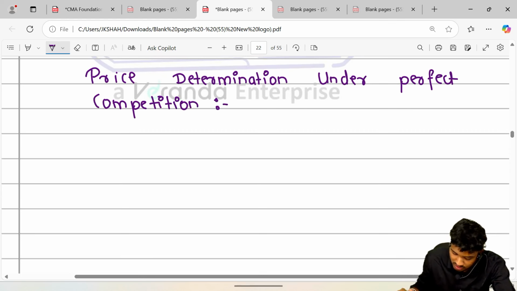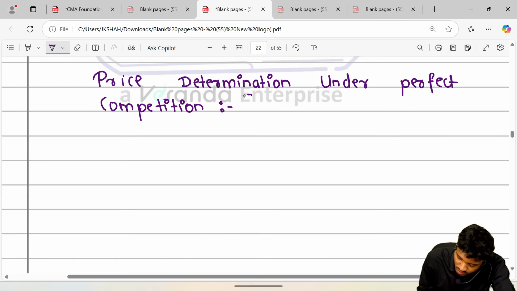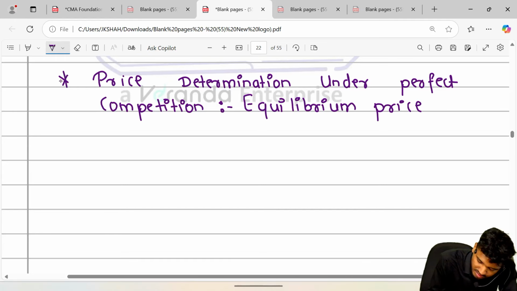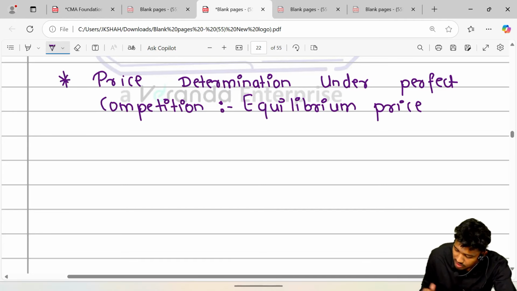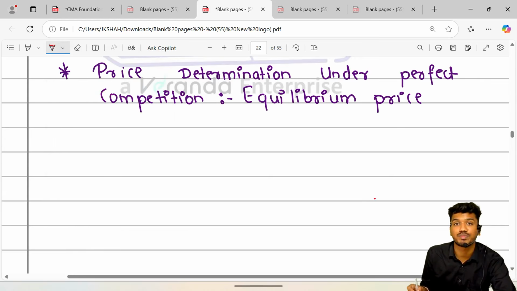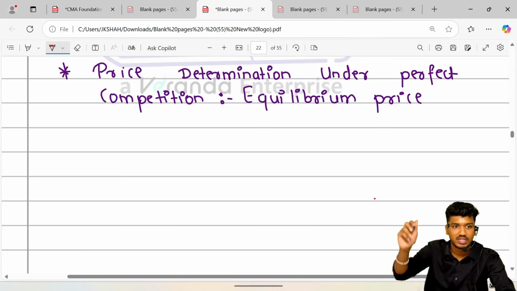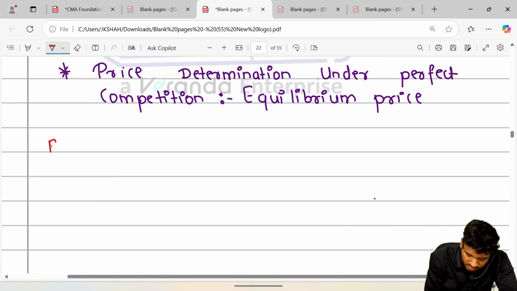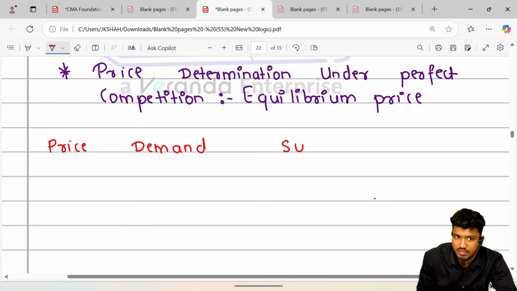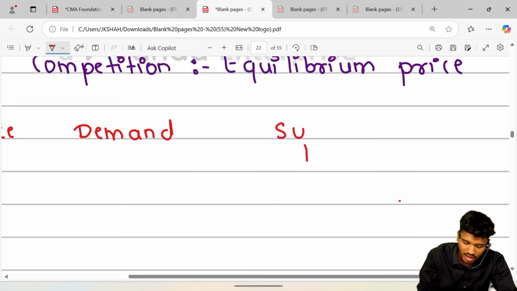I'll show you what is price determination under perfect competition, also called equilibrium price. Let us understand how it is determined. It was the same concept you studied in 12th also, but let us understand it in depth. Price, demand, supply, and its analysis.